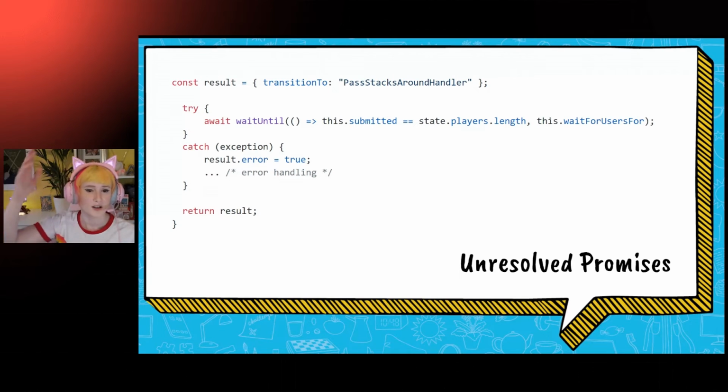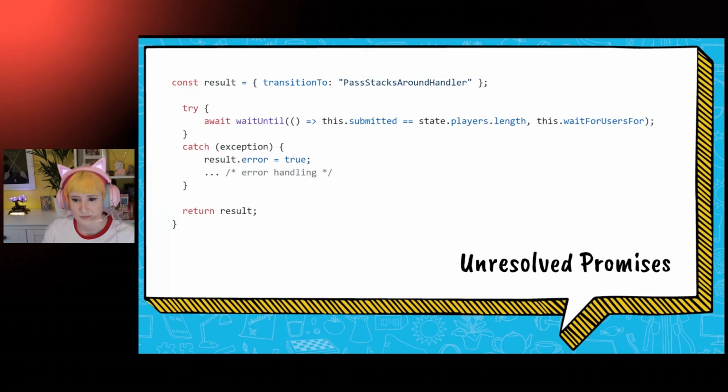We know we need, for example, 4 total inputs before we can move on to the next game phase. The promise that we have written here will not return true until all of the drawings have been submitted. And while we're in this paused situation, messages sent via the Ably channel will be passed to the handle input function. And this input handler will increment this.submitted each time it receives a message from Ably. And we will then run a wait until condition, which will check if the current value of this.submitted is equal to the number of players.